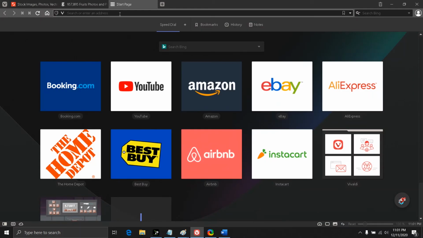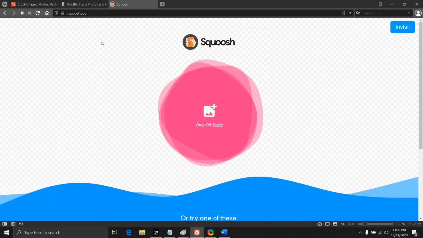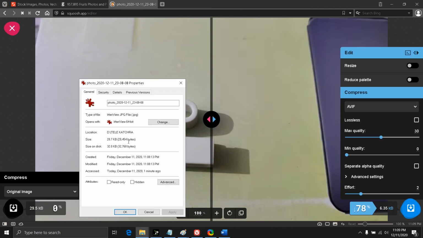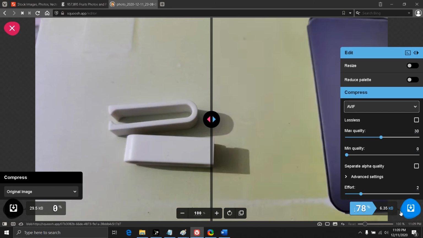So we're going to use a website here, which is squoosh.app. Squoosh is an experimental open source development project run by the Google Chrome Labs team on GitHub. It says drop or paste. Just click on it. So let's create our first AVIF image format. The original size was around 28 KB and it says 6 KB. That's less than 50%.